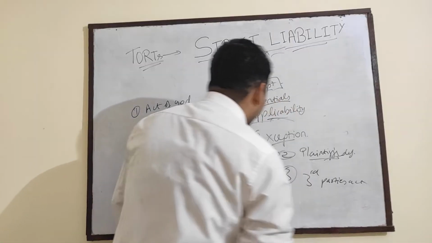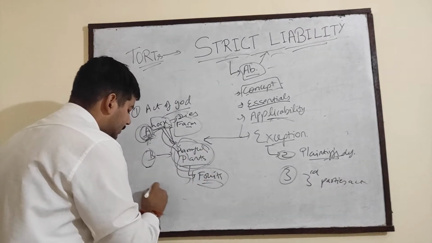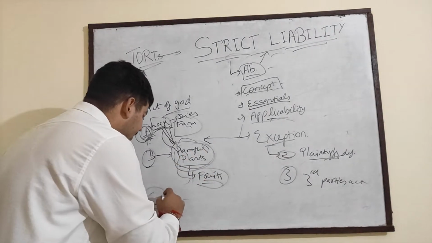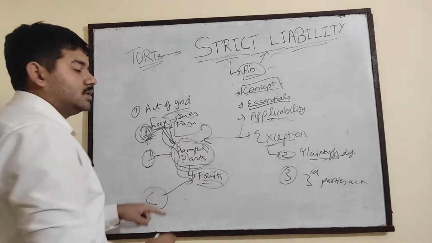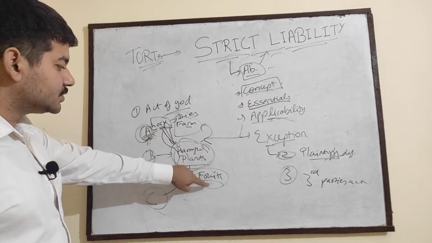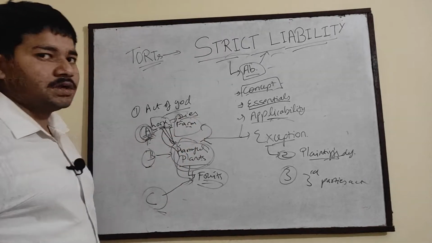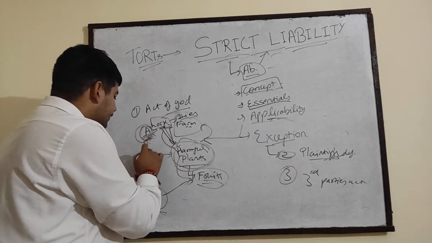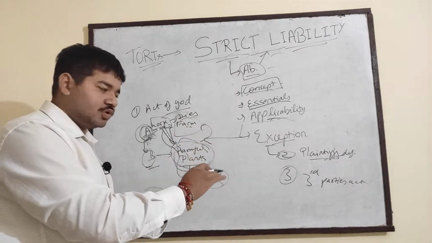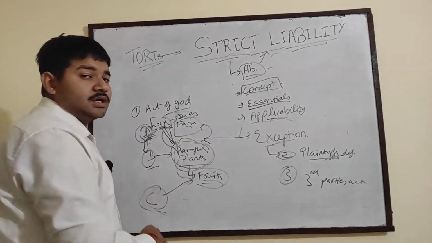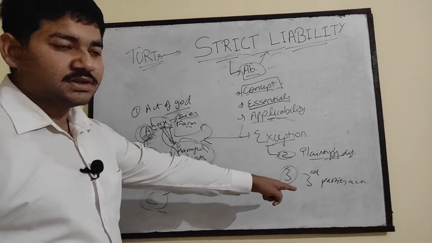Now third is third party's act. What is third party's act? Suppose any other person, suppose C, places the fruits from the farm of B in the farm of A, and the horse consumes those fruits placed by C in the farm of A, and then the horse dies. In that case, A cannot claim the damages from B because the act of placing the harmful fruits in the farm of A was done by C. So here no damages can be claimed from B. So this is third party's act.